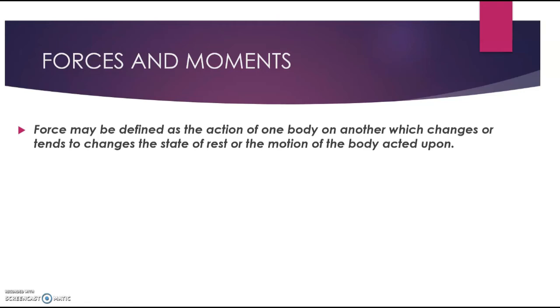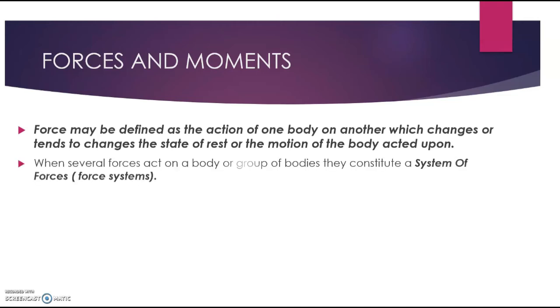One or more forces can act on a body. So when two or more forces act on a body, we call these forces a system of forces, or we can call it force systems. So when we say force systems, this is when several forces act on a body or a group of bodies.